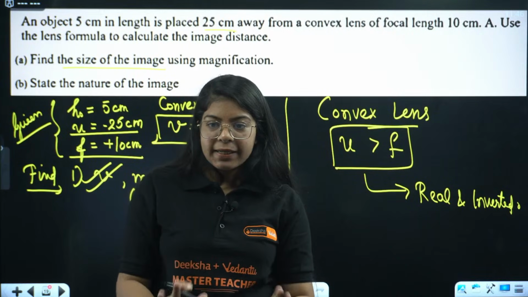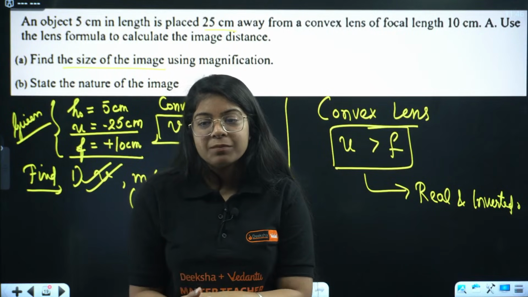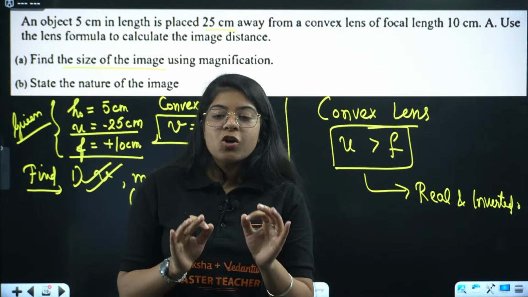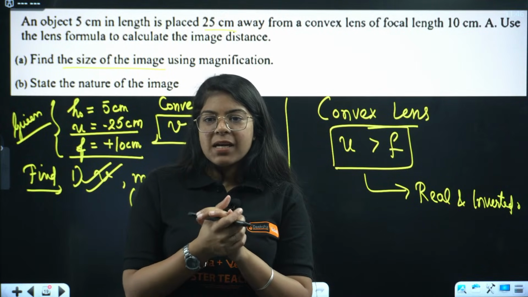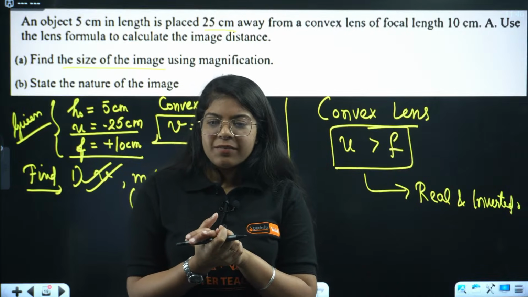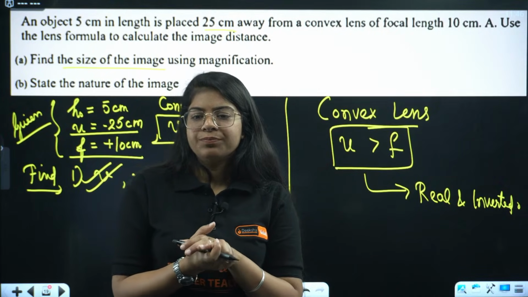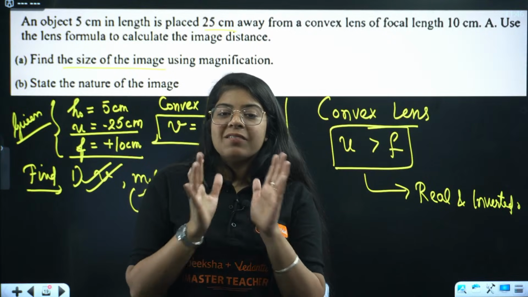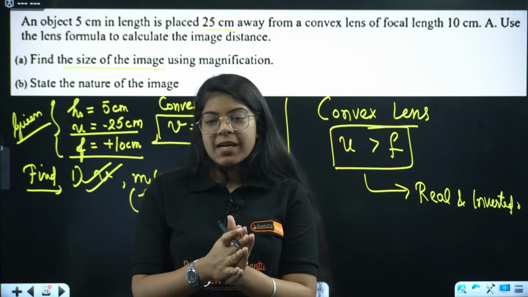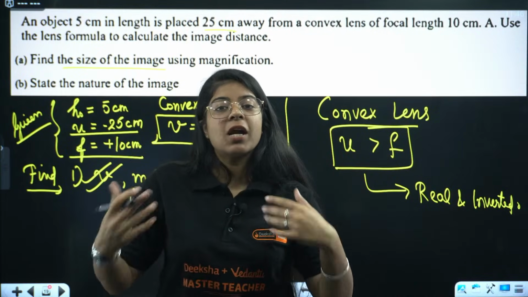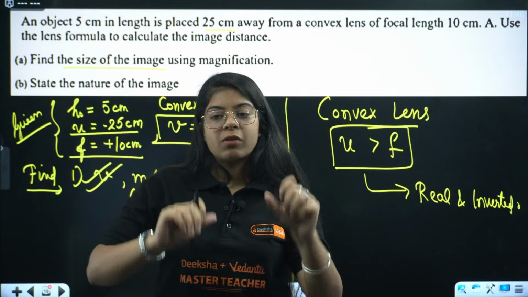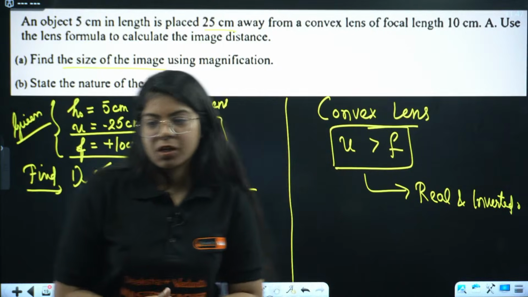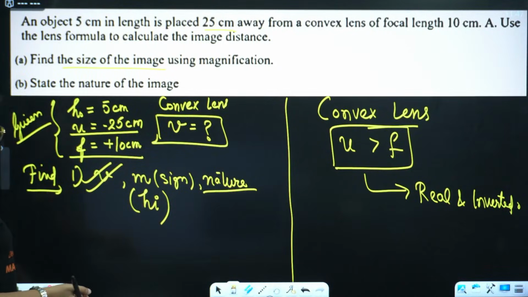So I'm not targeting anyone, it is very normal, but make sure you do not do any of these silly mistakes. Hi Sahil, hi Lavish, how are you? Done, everyone? We are here to improve on our silly mistakes. Make sure you give extra attention to negative signs, to formulas, to calculations. Okay, let's move on to the next question.